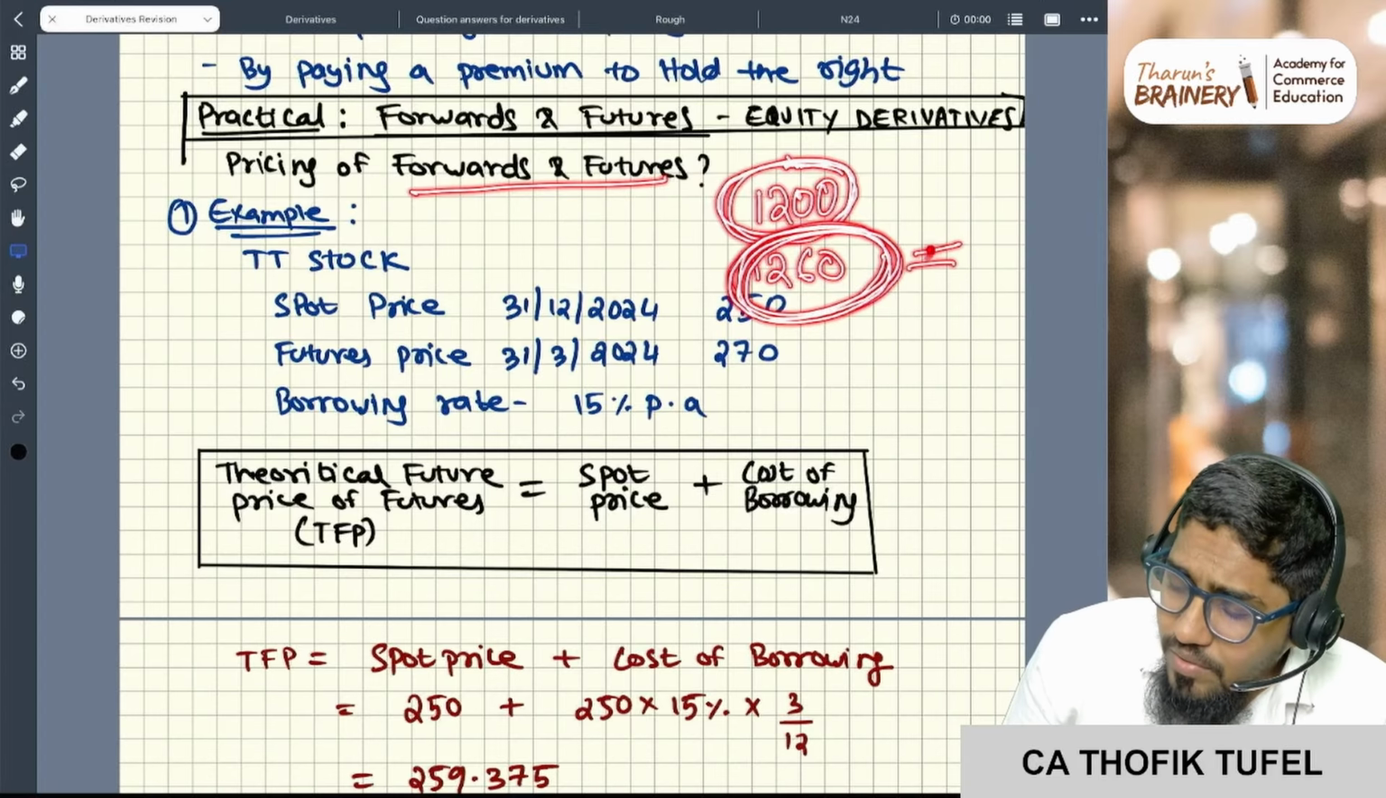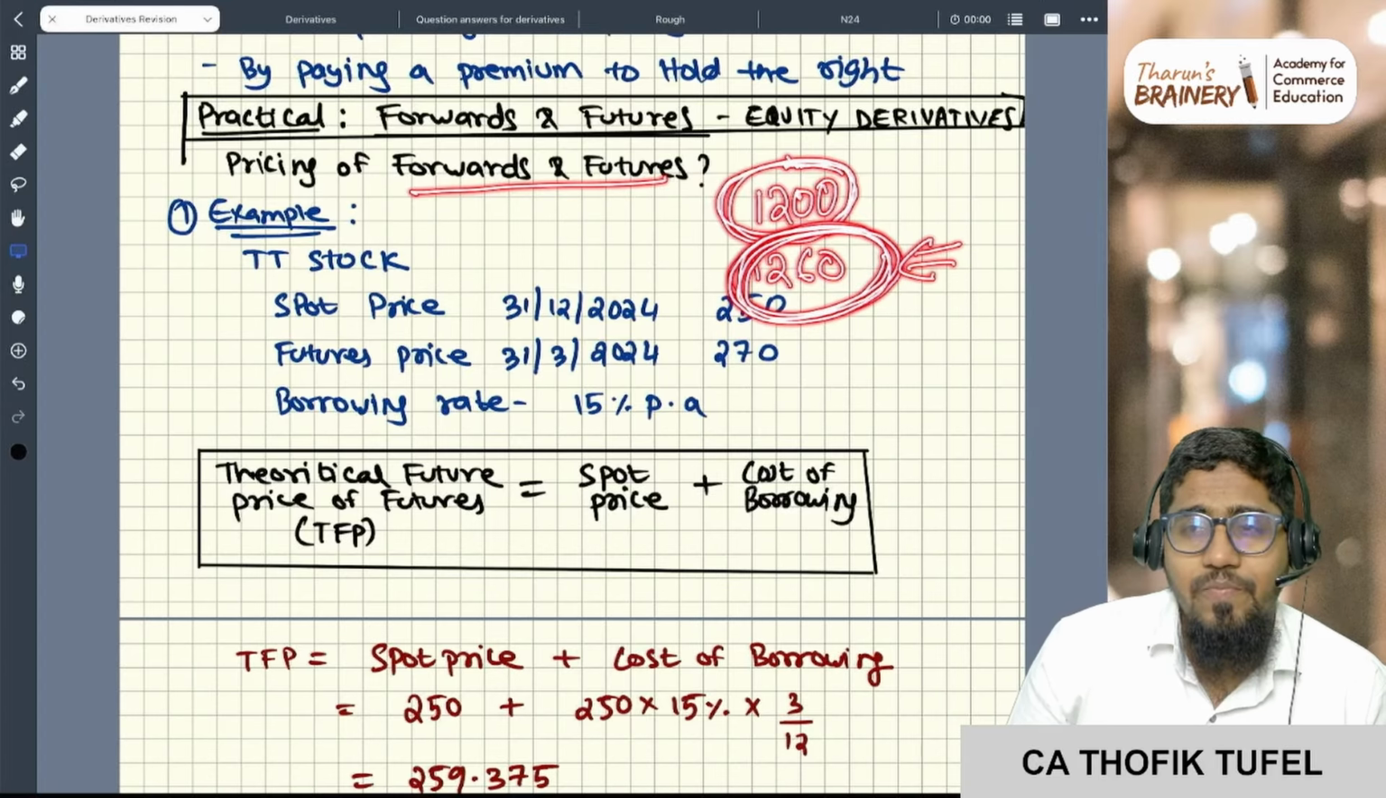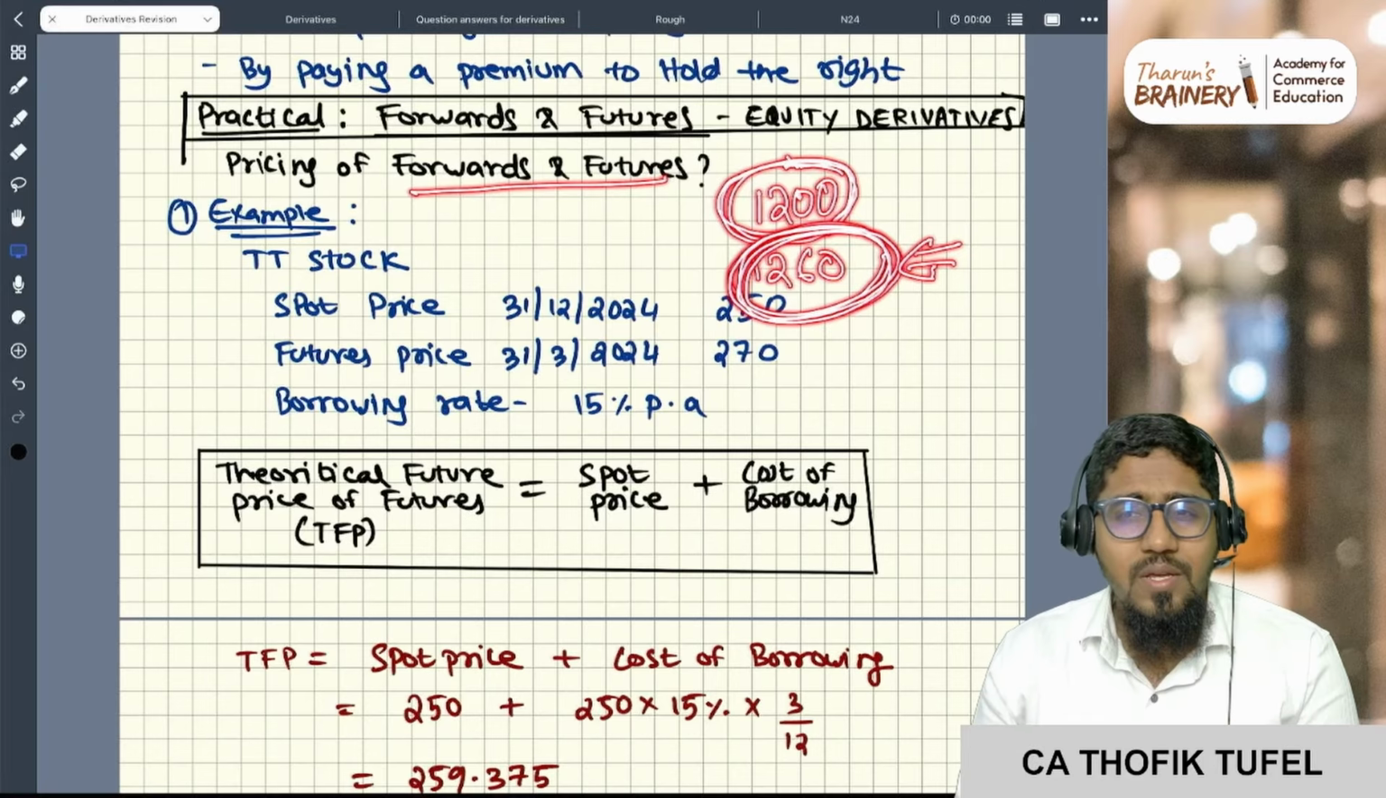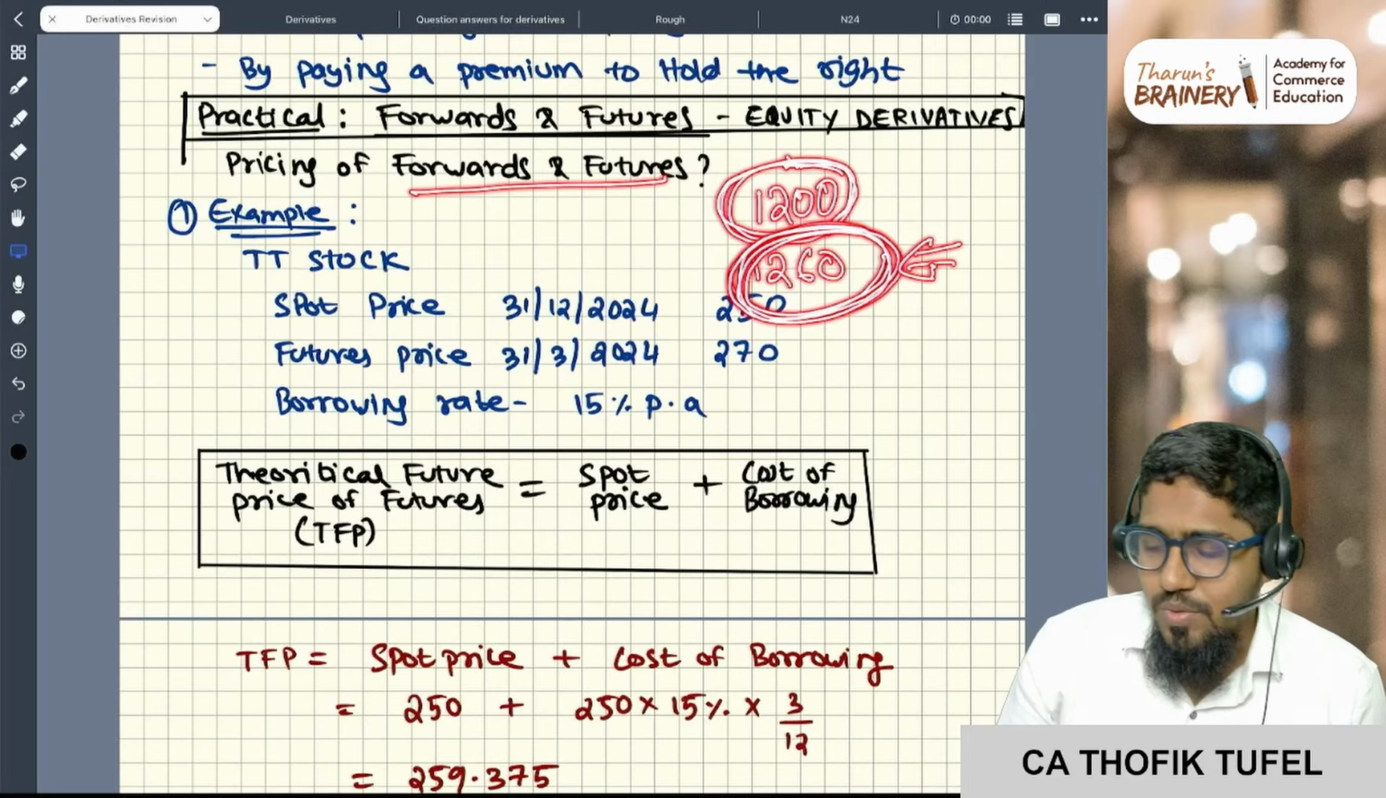Now how to calculate this price is the next issue, correct? In the stock market, based on demand and supply, the price will be there.